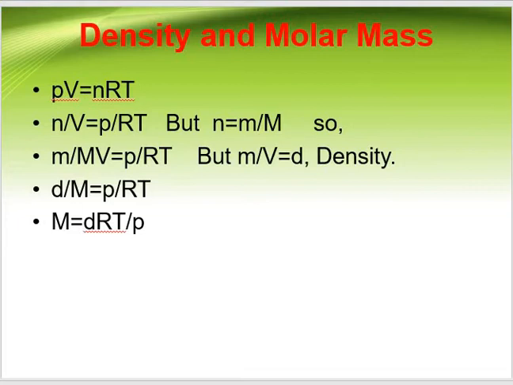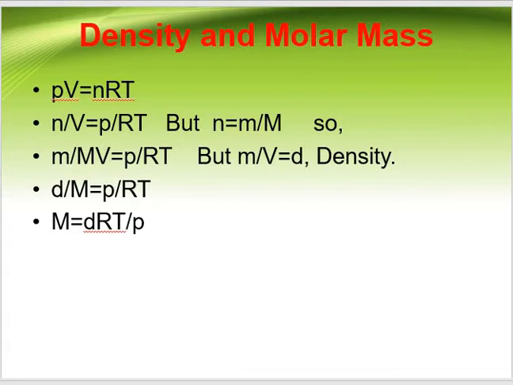So by substituting the number of moles in the gas equation, and density is equal to mass upon volume, on putting both values and rearranging the equation, we get the relationship: molar mass is equal to dRT upon pressure. This is the relation between the molar mass of the gas, density, constant, temperature, and pressure.